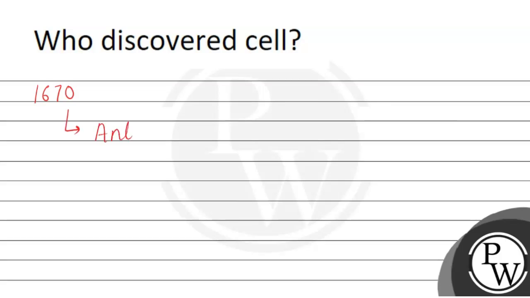von Leeuwenhoek. The name of that person was Anton von Leeuwenhoek. He was the first person who initially found a living cell, and the cell was the bacterial cell.